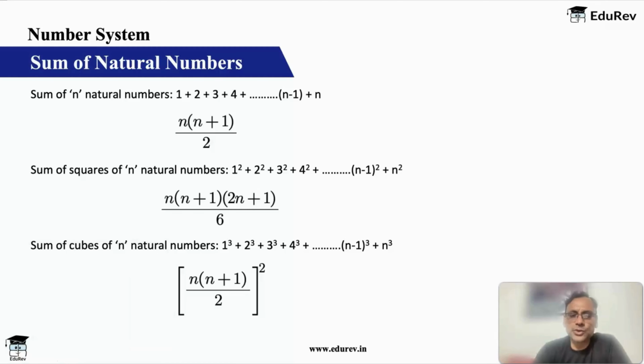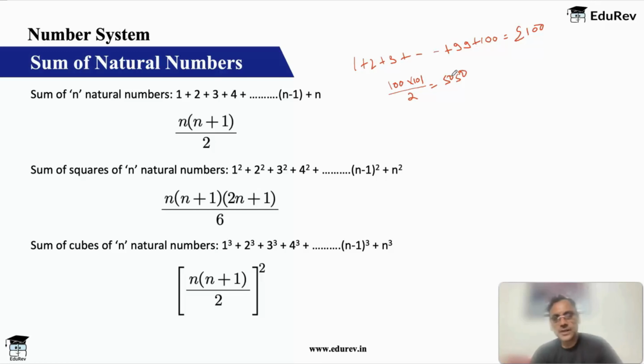Very simple. So if I ask you what is 1 plus 2 plus 3 up to 100, or this is also sometimes called summation 100, it will be 100 into 101 by 2, which will be 5050. As simple as that. If the question asks you what is the sum of squares of n natural numbers, then the formula is n into n plus 1 into 2n plus 1 by 6.